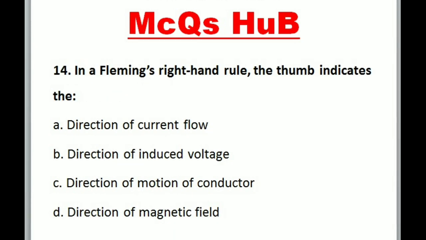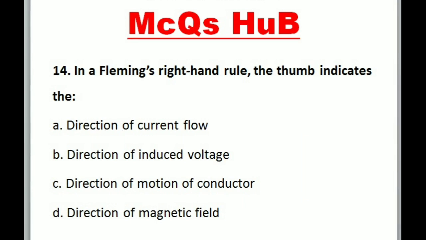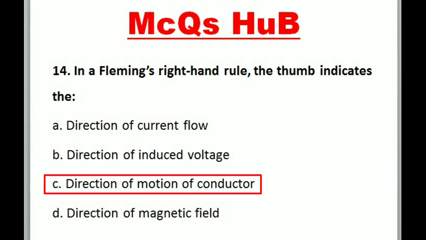14. In a Fleming's right-hand rule, the thumb indicates the A. Direction of current flow. B. Direction of induced voltage. C. Direction of motion of conductor. D. Direction of magnetic field. Correct option is C. Direction of motion of conductor.